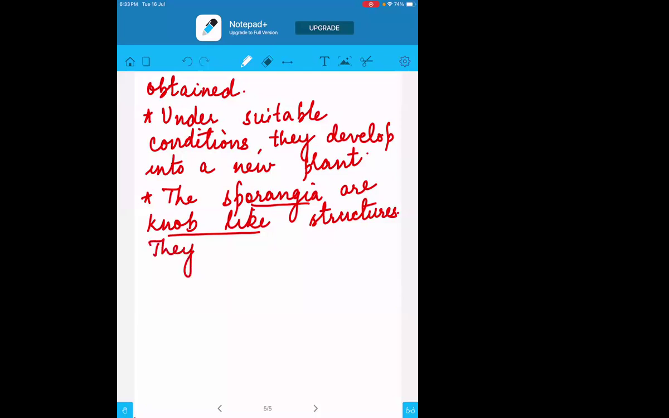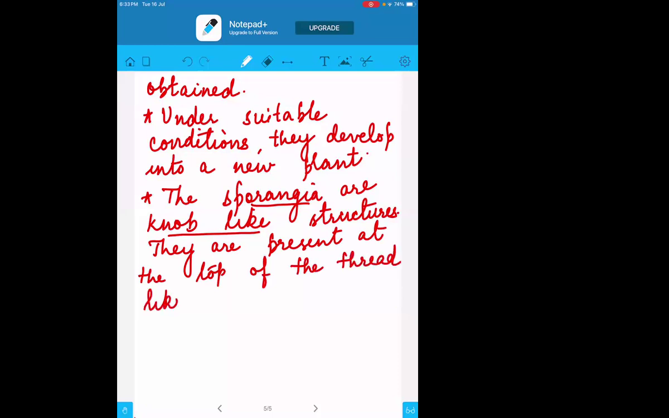So the sporangia are knob-like structures. They are present at the top of thread-like structures called hyphae. So these sporangia are present basically on the thread-like structures which are called hyphae.